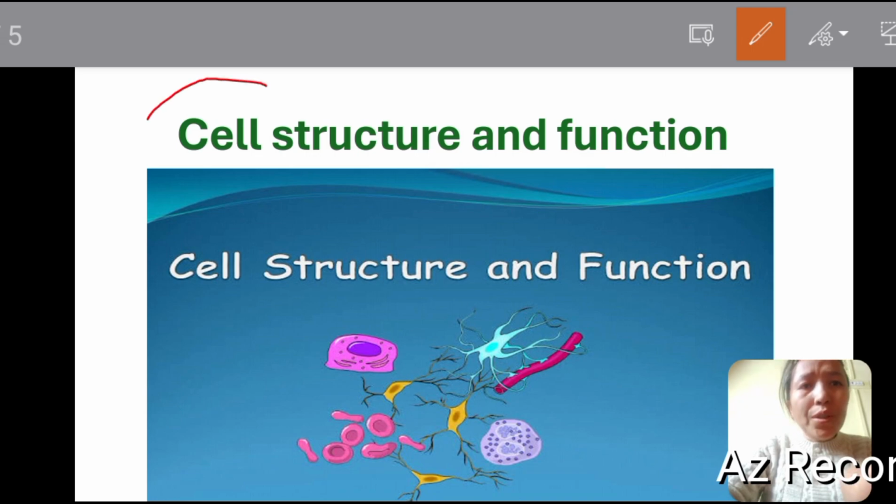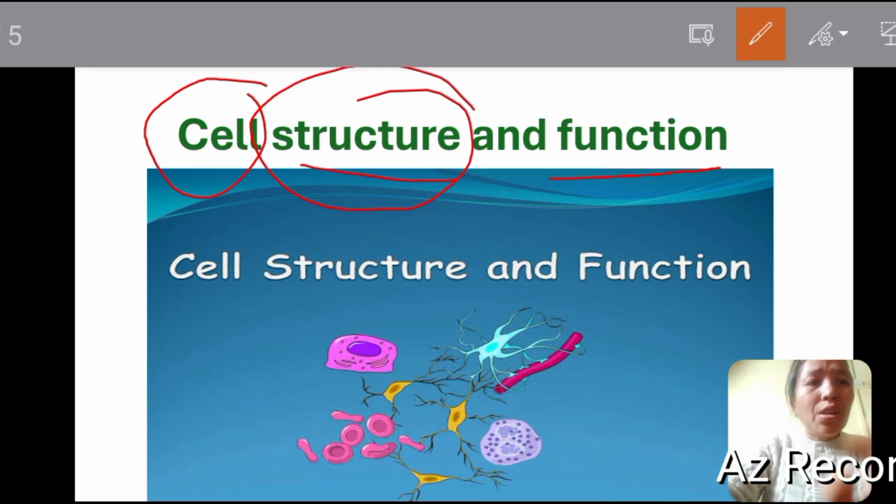We all know that the cell is known as the structural as well as the functional unit of all life. It is known as the structural unit because all living organisms are made of cells, and that living organism can be the smallest living organism, bacteria, or the most advanced and most complex organism, that is, a human being.